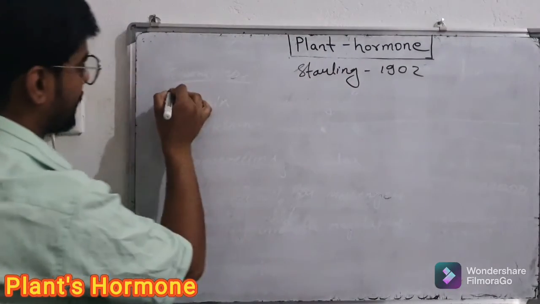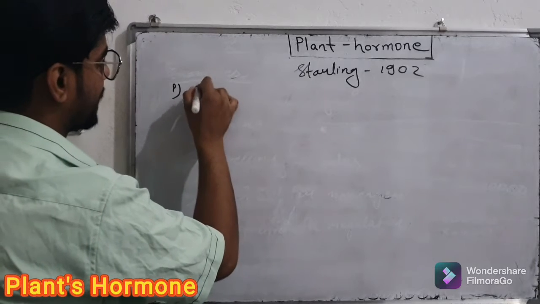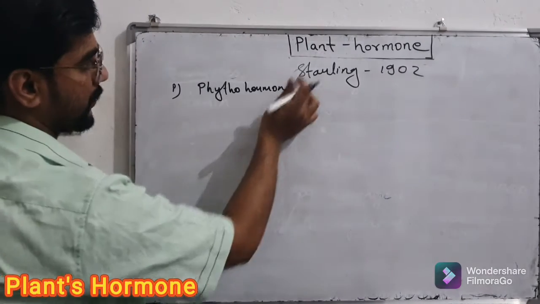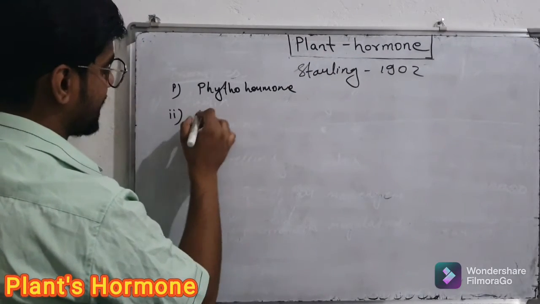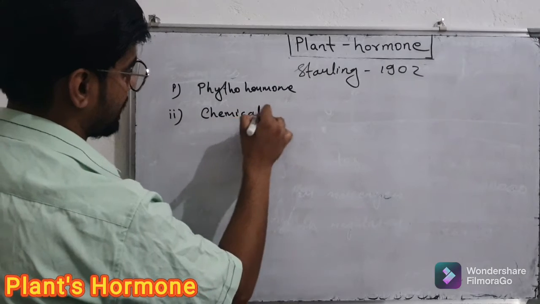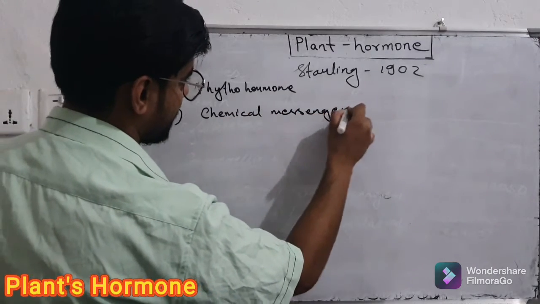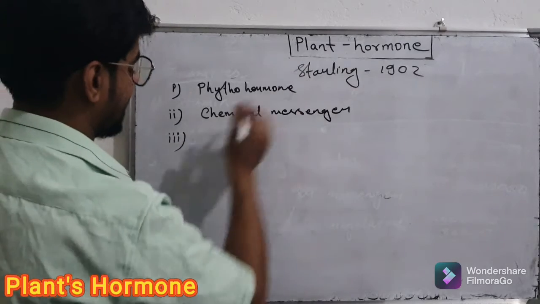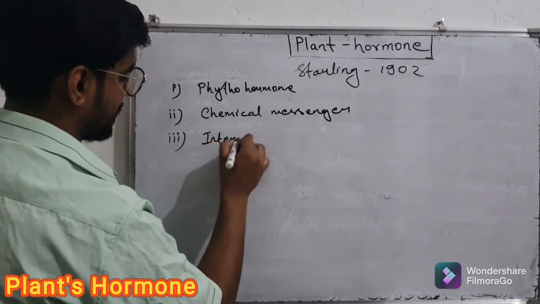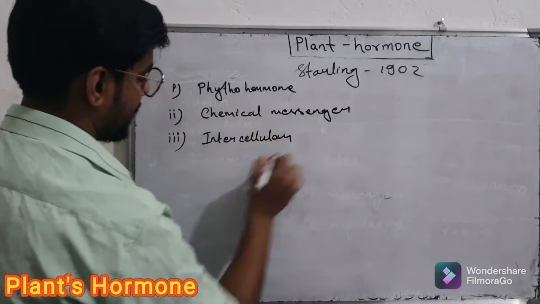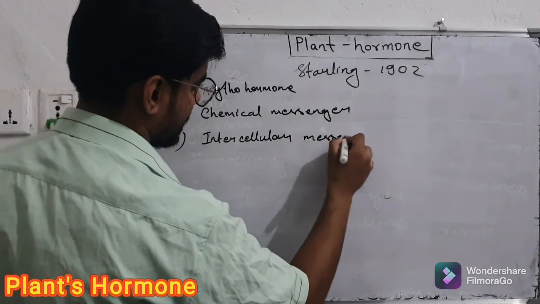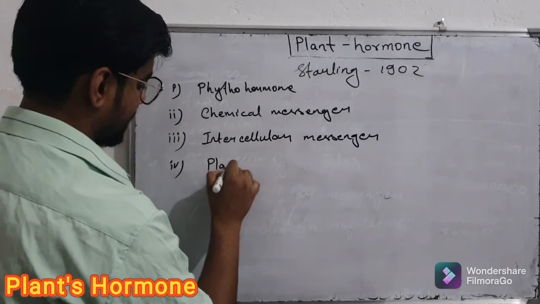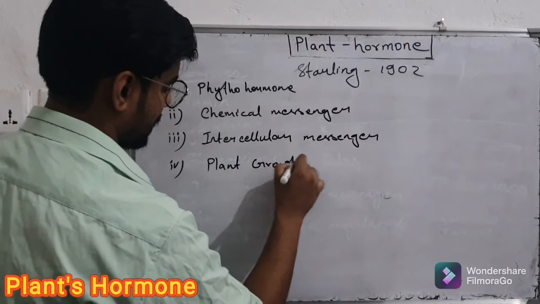You must know some of the common words used to represent the plant hormone, that is phytohormone. You can frequently hear phytohormone used to represent the plant hormone, as well as chemical messenger. Another word given to the plant hormone is intercellular messenger, and another is plant growth regulator.